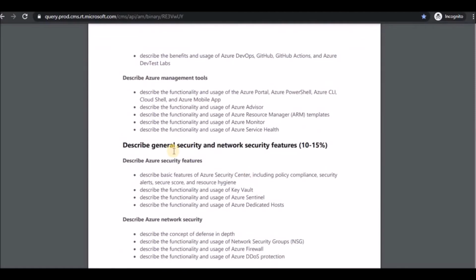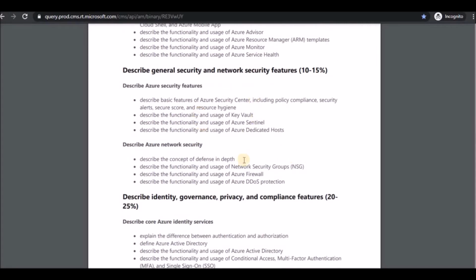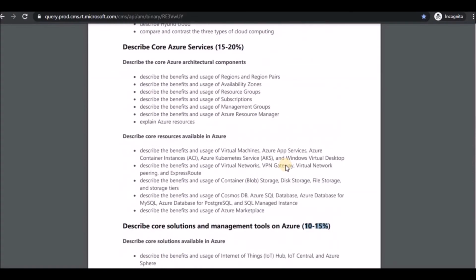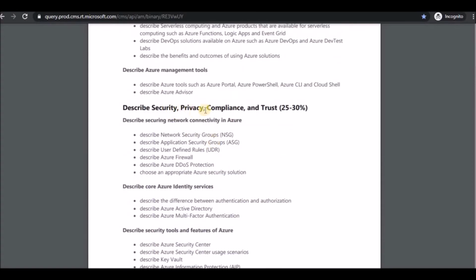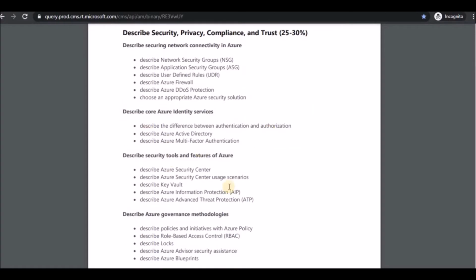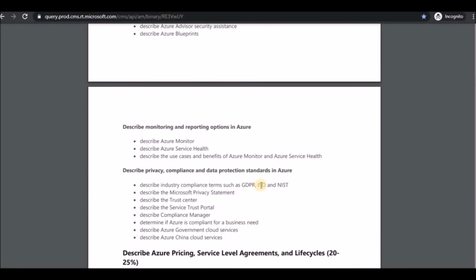If you scroll down, earlier there were general security and network security features, which covered 10 to 15%. Earlier these concepts were not covered much, but now they have highlighted everything like Key Vault and dedicated host. Earlier there were firewalls, DDoS protection, and NSGs. But if you scroll up, you can see a different name in the new content: security, privacy, trust, which comes to around 25 to 30%. Topics like application security groups were removed, which are not necessary but basic knowledge.